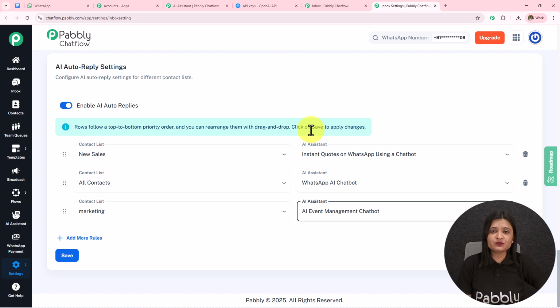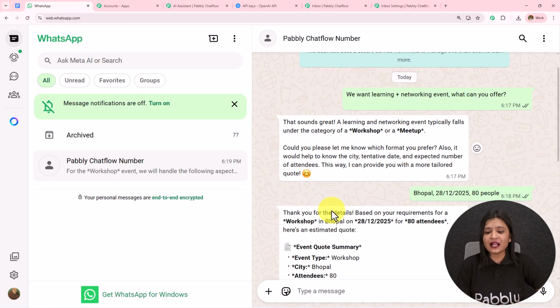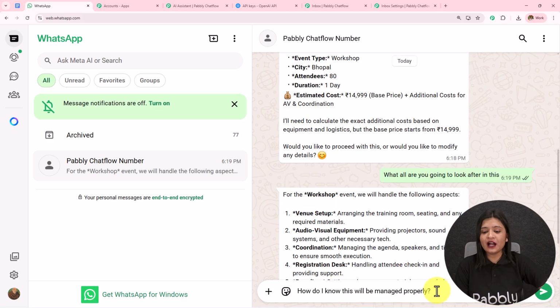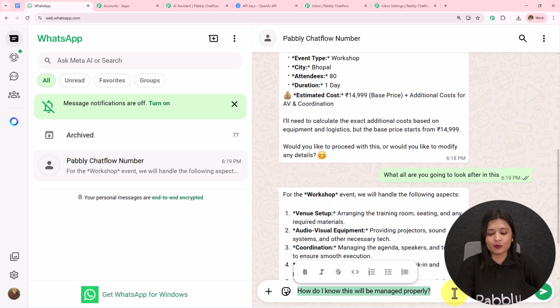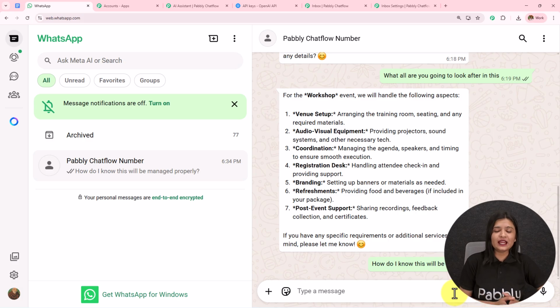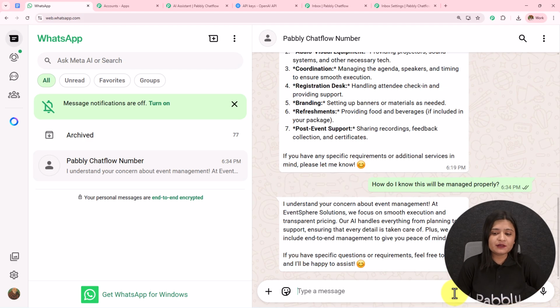So we are going to test this WhatsApp chatbot which we have just created. I'll go back towards my WhatsApp and I'll send a message like, how do I know this will be managed properly? I'm going to send a random query, and let's check whether I receive any reply or not based on the same query itself.